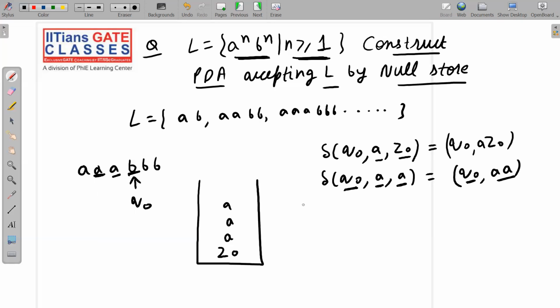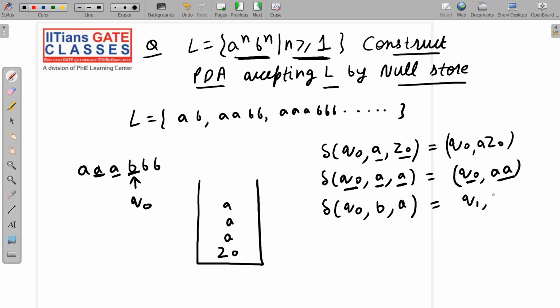That means what? Now you have to do cutting. So for cutting, you have to jump to a new state. Let us label that state as Q1. So I will say on Q0, whenever you read B from the tape and you read A from the stack, then you will jump to state Q1.